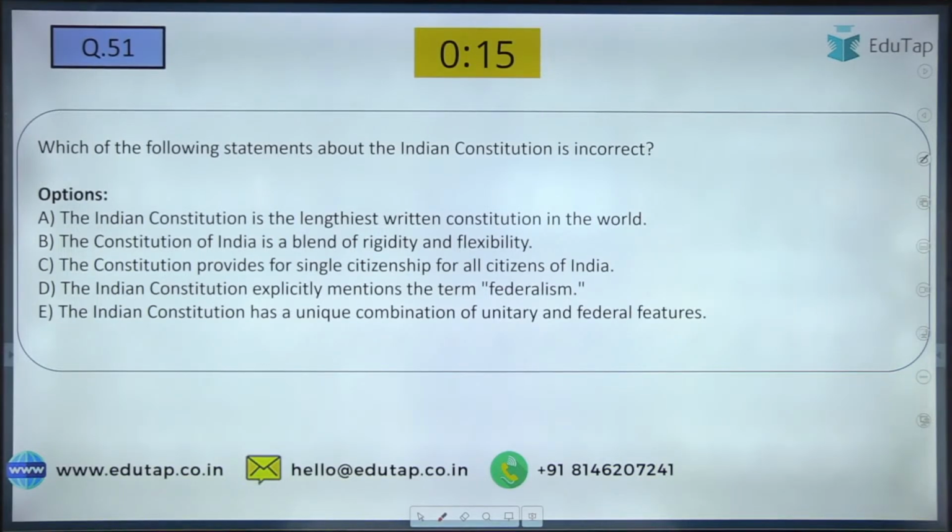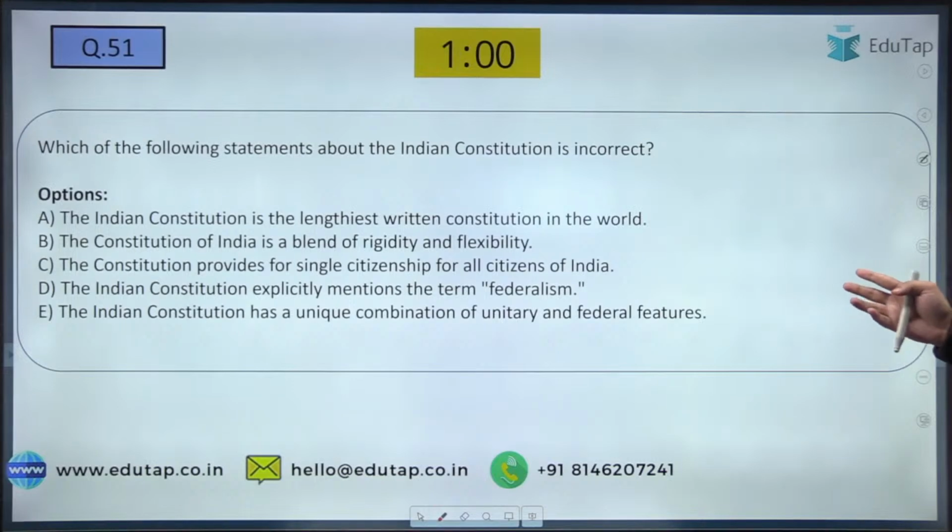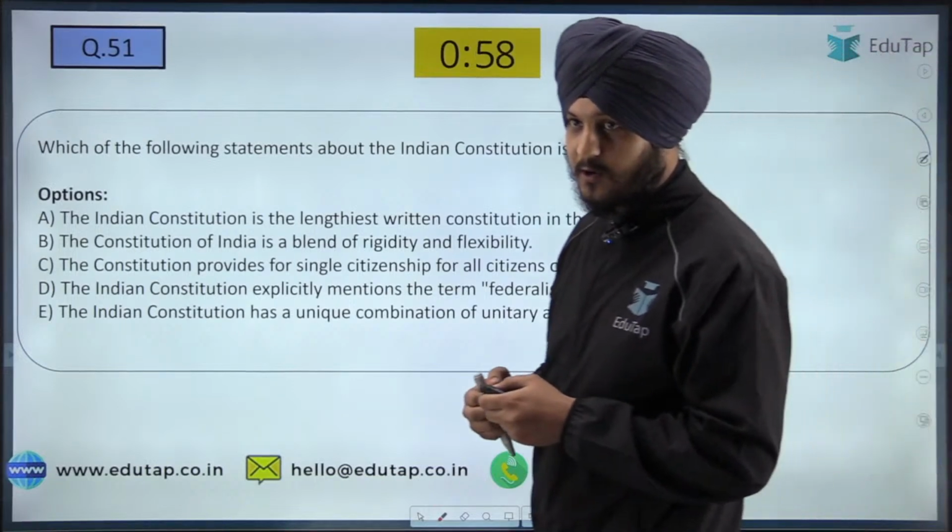The second is the Constitution of India is a blend of rigidity and flexibility. The Constitution provides for single citizenship for all citizens of India, and the Indian Constitution explicitly mentioned the term federalism. And the last one is the Indian Constitution has a unique combination of unitary and federal features. So mark your answers.